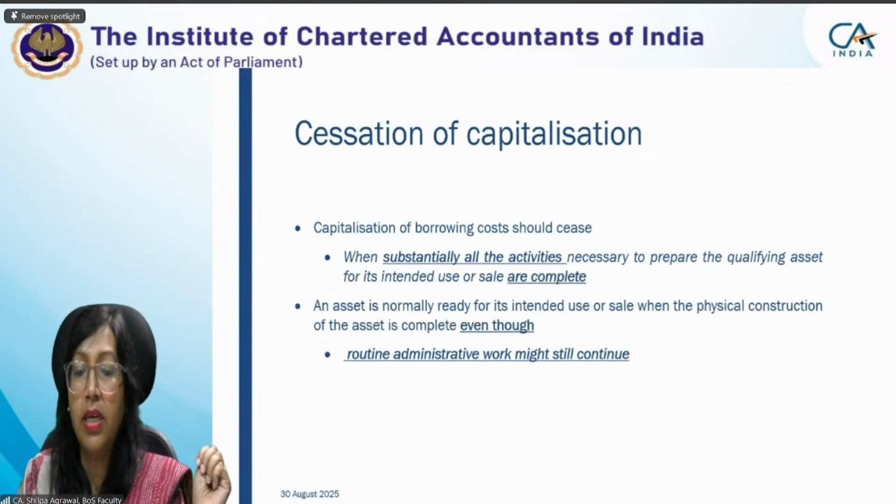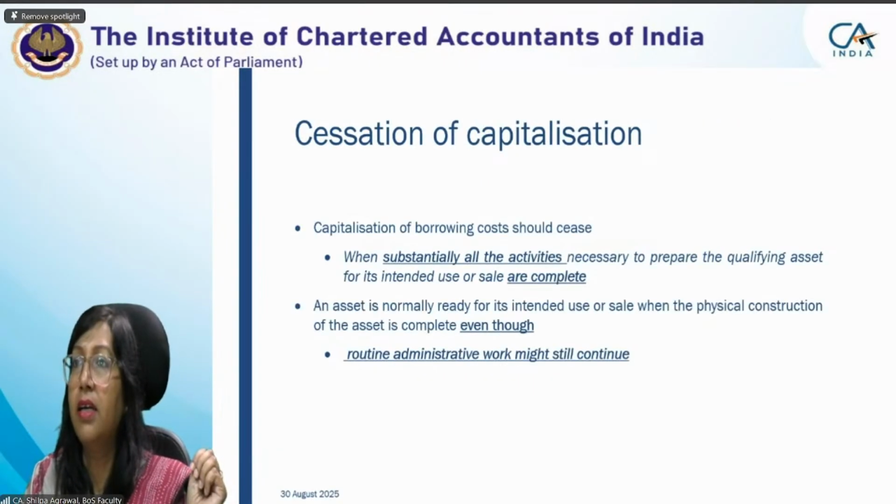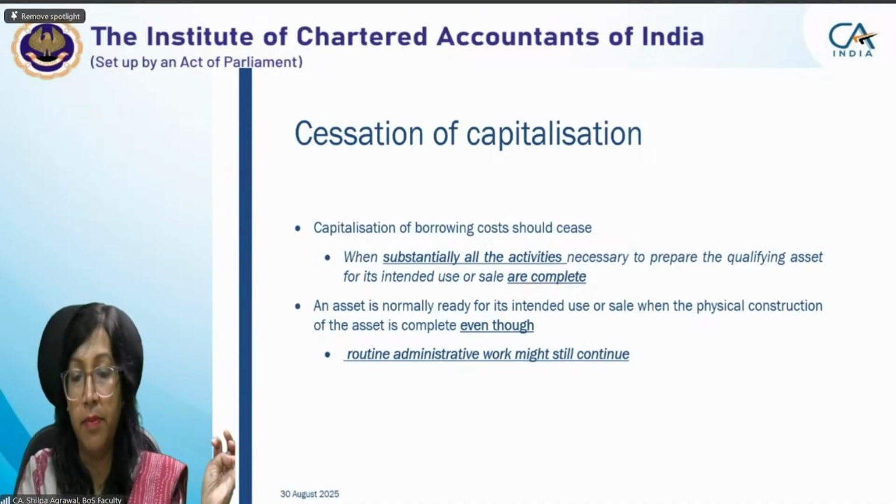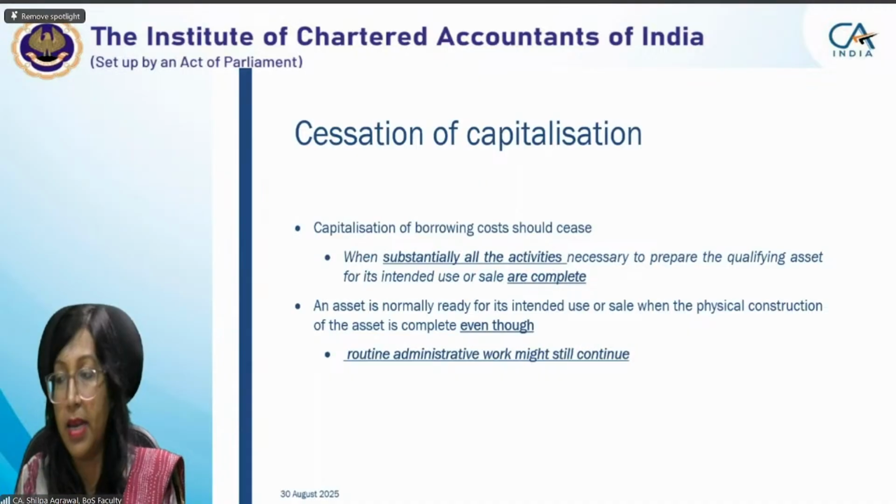Okay, so routine administrative work may be that you are going for launch, you are going for some registration of the building. So that is routine administrative work, but your physical construction stops, so you can stop your capitalization of borrowing cost.